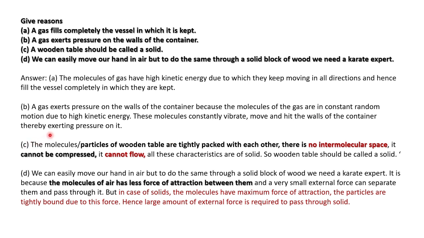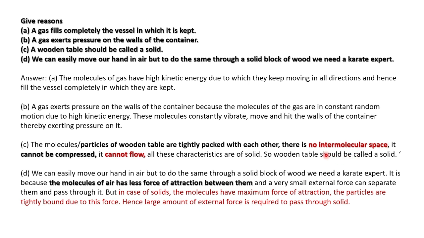Okay. Then, a wooden table should be called a solid. How do we call the wooden table a solid? Because, as we know, particles are tightly packed in the wooden table and there is no intermolecular space because of the strong force. When we apply some light force, it cannot change its shape.